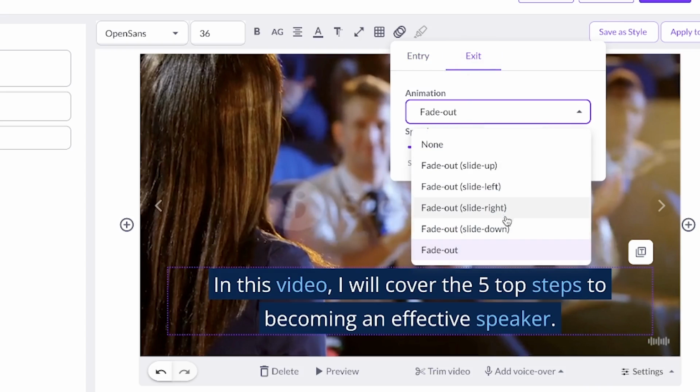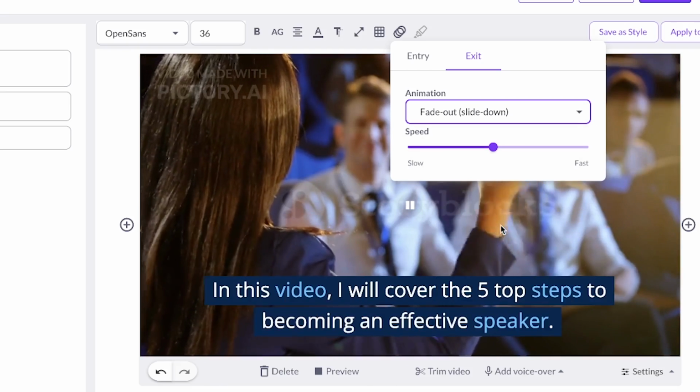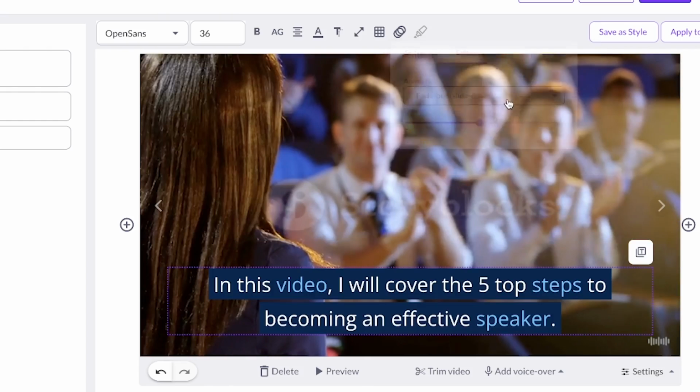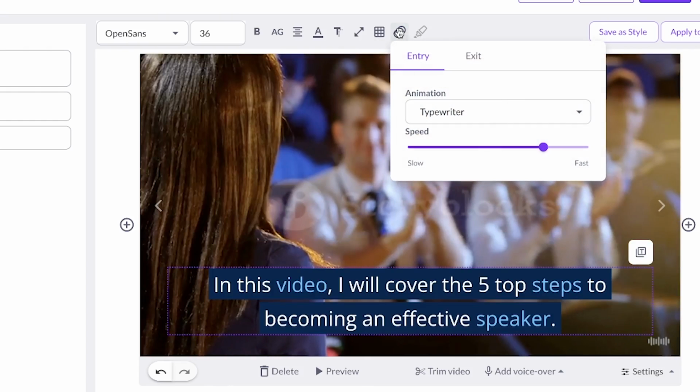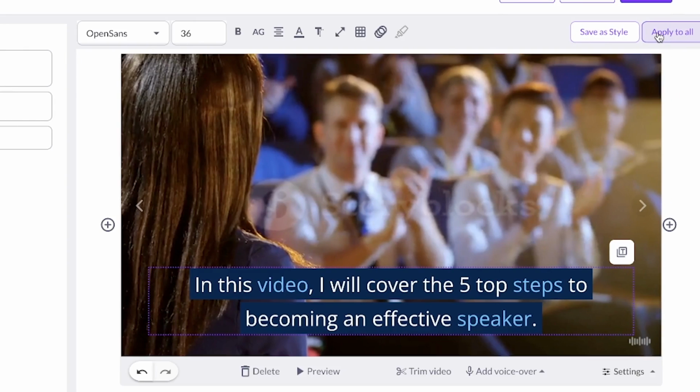You can change it to fade out, slide down, or slide right, or slide left. Let's say we make it slide down, and you can see a preview of it. You can see it has finished writing, then slide down. Yeah, I think this is cool. So you can change the animations and the speed of the text. You can save a particular style that you have over here. You can save it as a template, and you can apply that particular style to all the other features.